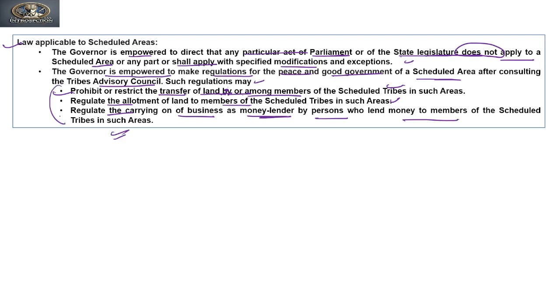So this is protecting the land transfer from tribals to non-tribals.